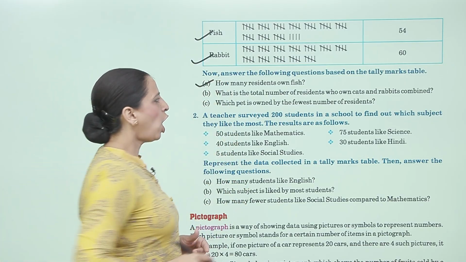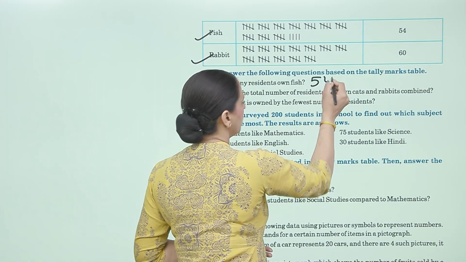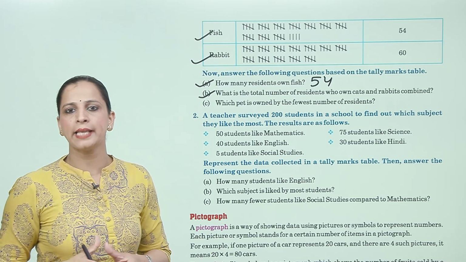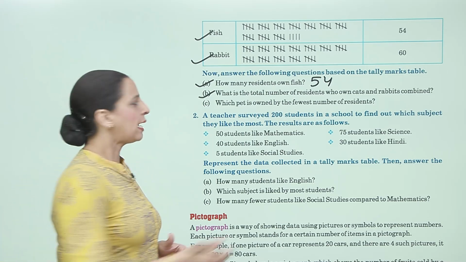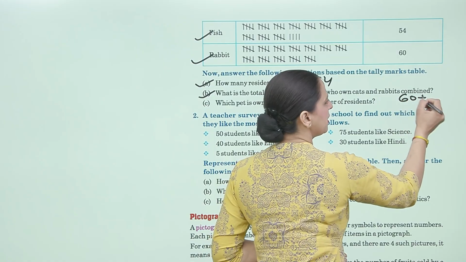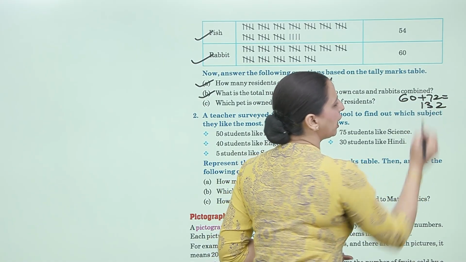Now, A part, how many residents own fish? Fish कितने हैं? 54. Now, B part, what is the total number of residents who own cats and rabbits combined? Rabbits हमारा है 60 और cats हमारा है 72. तो 60 plus 72, that is 132.